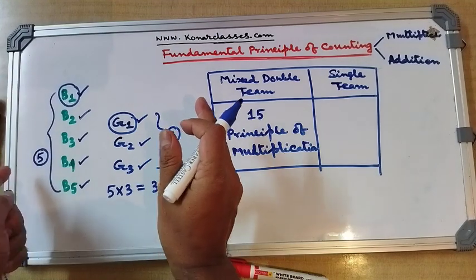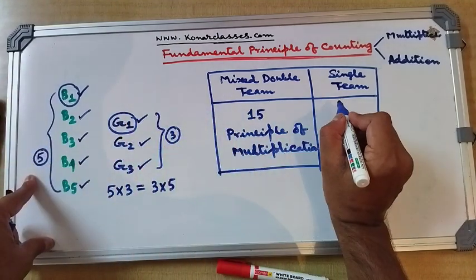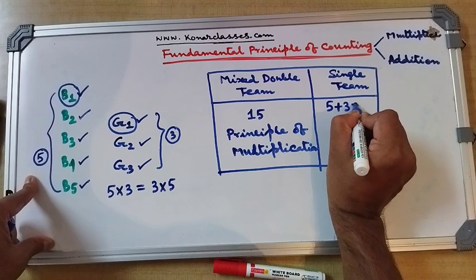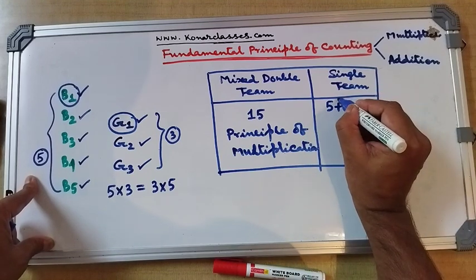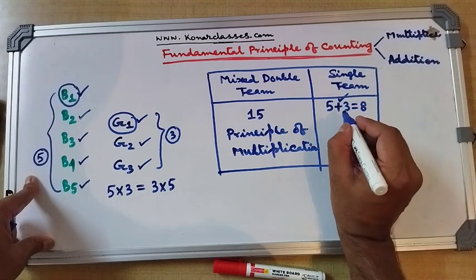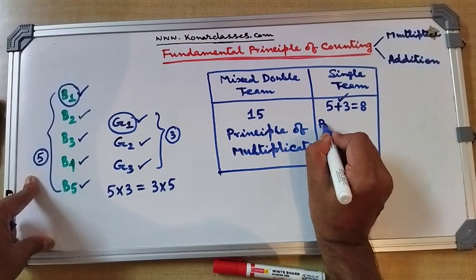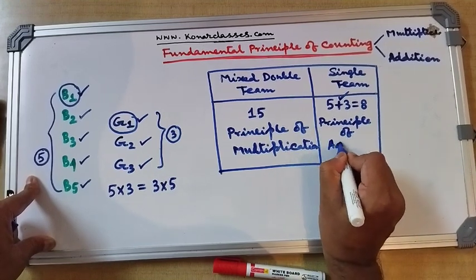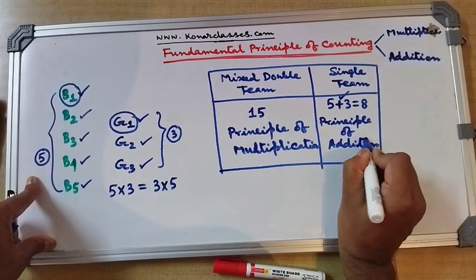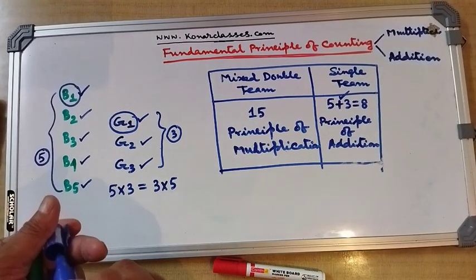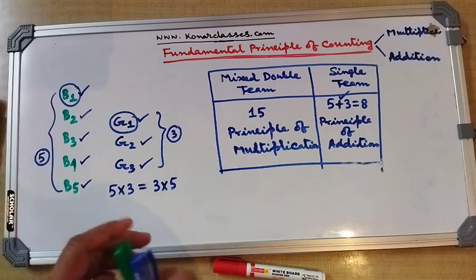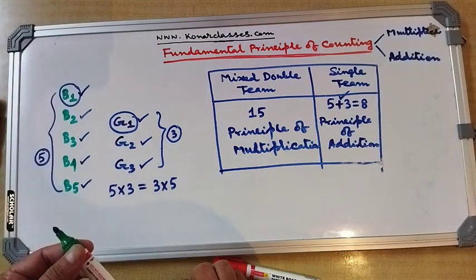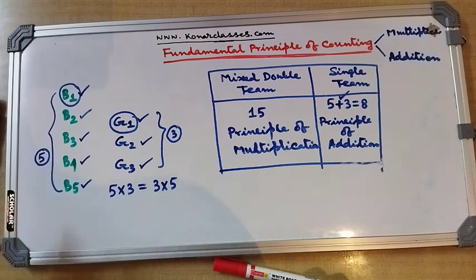So in how many ways can we choose either a boy or a girl? That should be equal to 5 plus 3. Correct or not? So here it is 5 plus 3, which is equal to 8. And you see, dear students, that there is a plus sign, that is addition. So from here comes the principle of addition. Okay, so I hope you got a very clear idea about the fundamental principle of counting, which consists of either the principle of multiplication or the principle of addition.